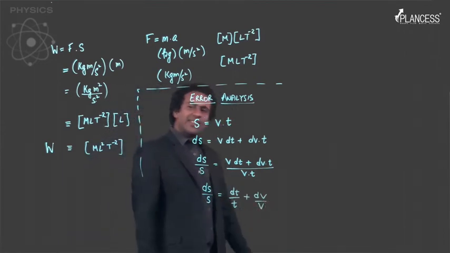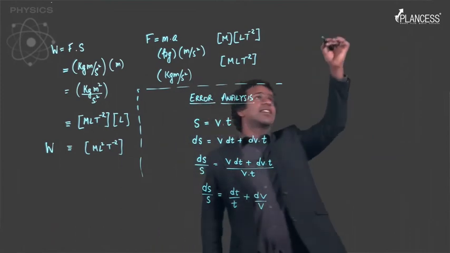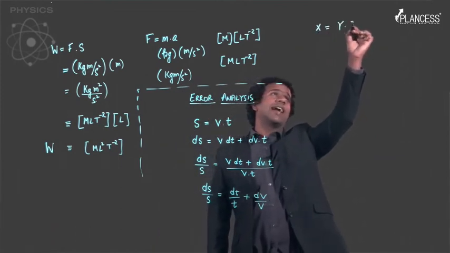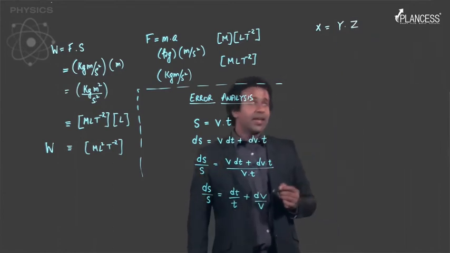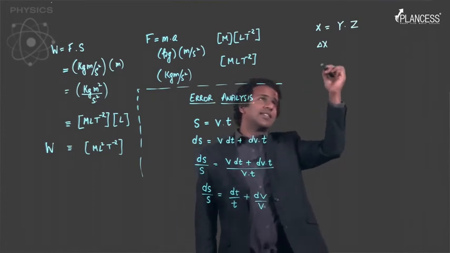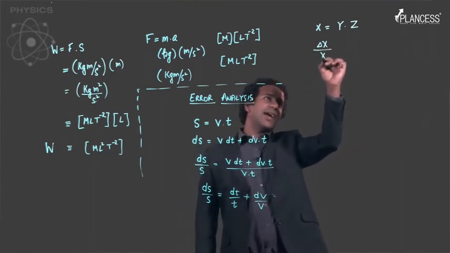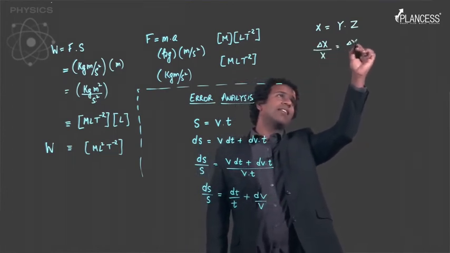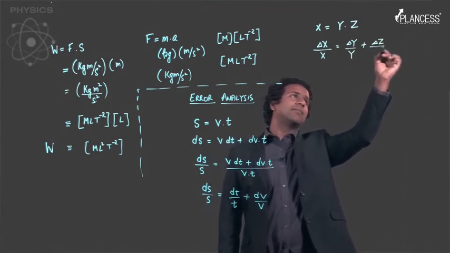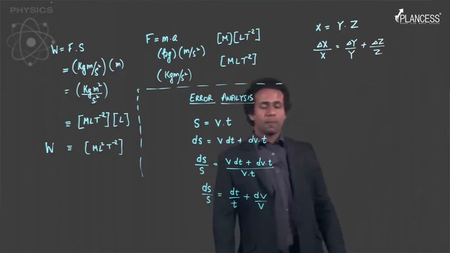So to generalize this expression, what I can say is, if there is any quantity x which is a product of y and z, then the error in measurement of x is such that delta x by x is equal to delta y by y plus delta z by z, right?